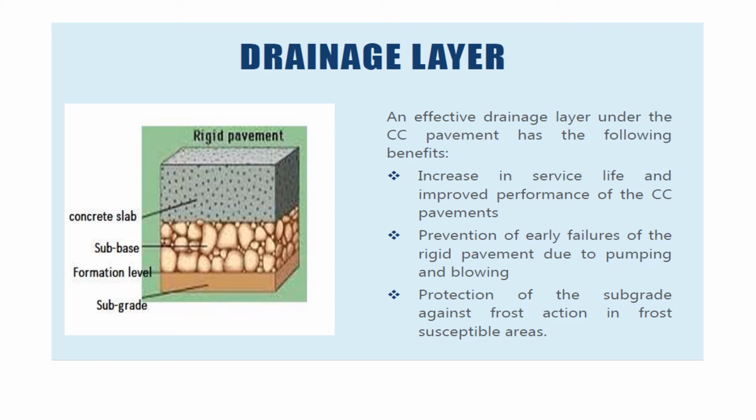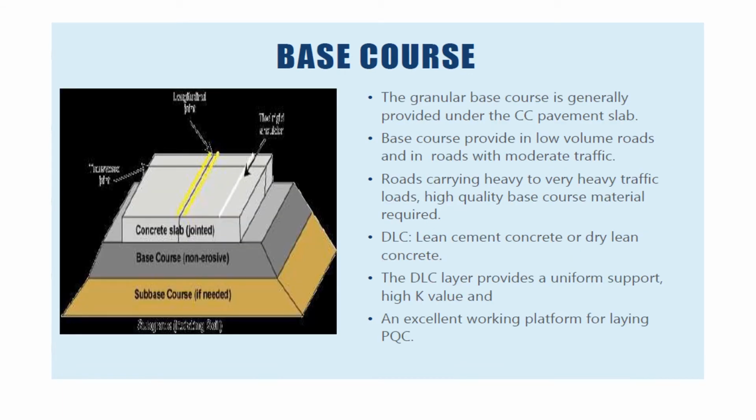Thus, it helps retain the subgrade and other pavement layers in a relatively dry condition, which has benefits like increase in service life and improved performance of CC pavements, prevention of early failure of rigid pavements due to pumping and blowing, and protection of the subgrade against frost action in frost susceptible areas.